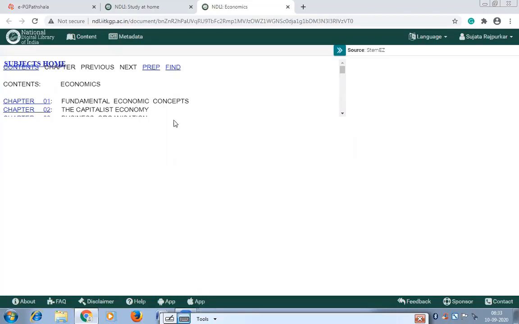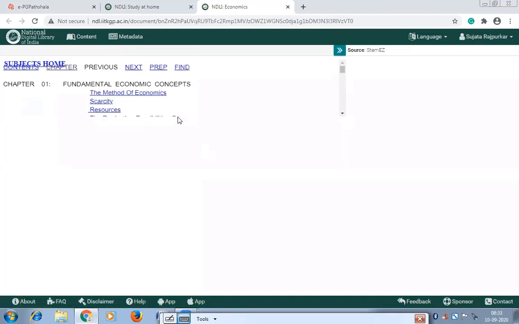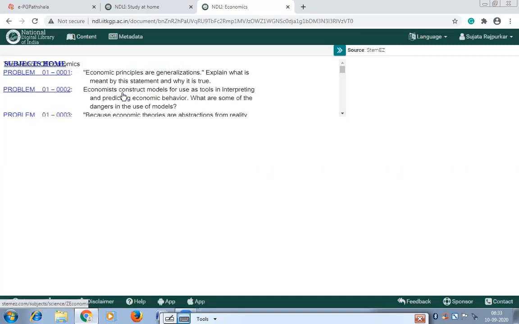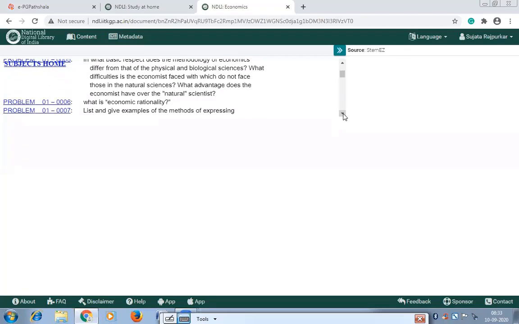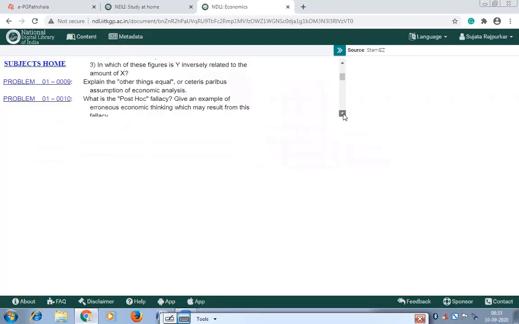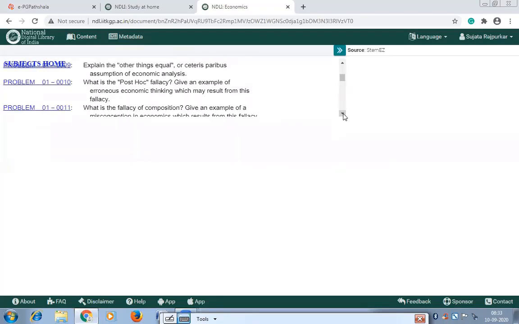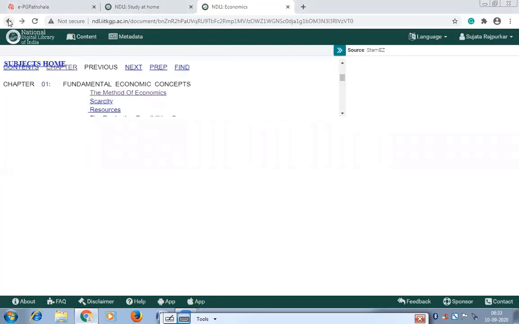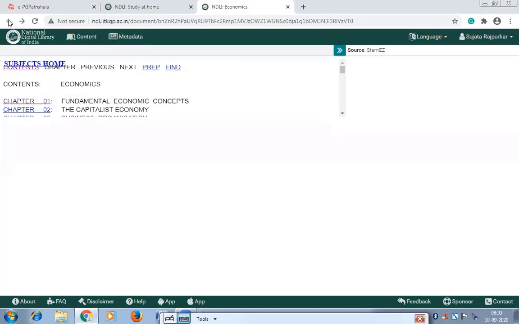First you can get the chapter, and under the chapter, question and resources. Like first they will give you the problem, and then they will give you the solution for this problem. So like this. Okay, so this way you can search in India. This is one way where you can search in India. Another way to search in India is,